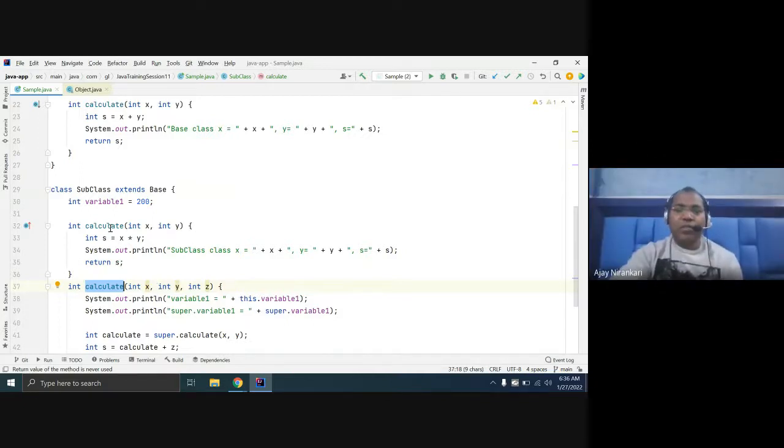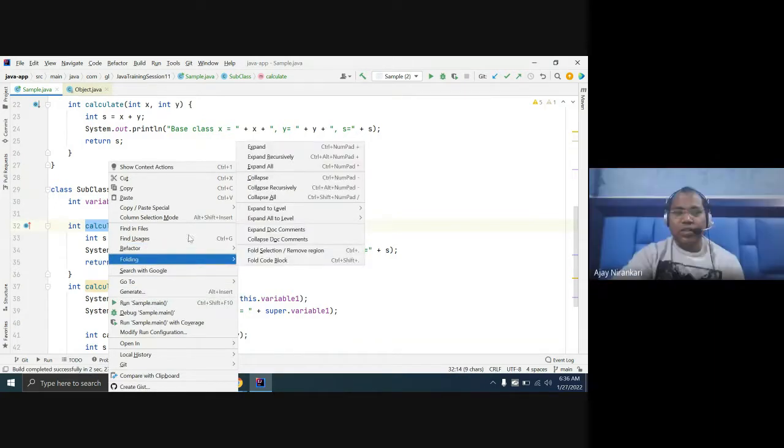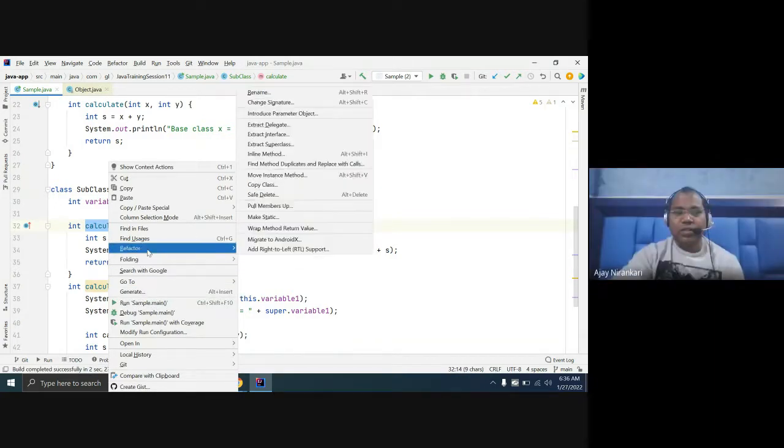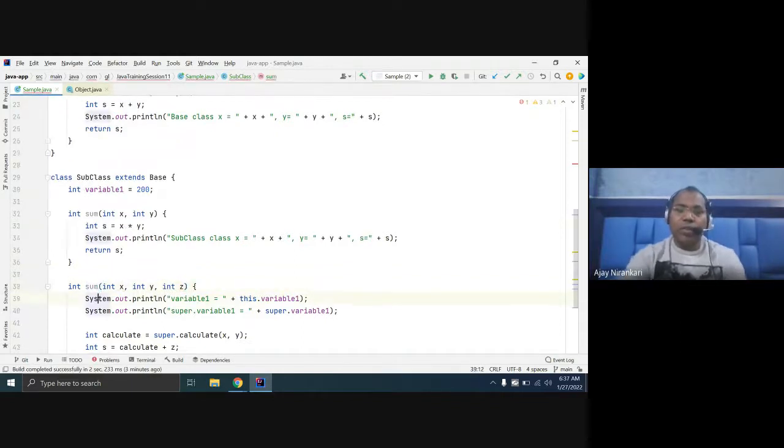I want a sum for two numbers, and a sum for three numbers. Let us rename this one, product. Let's rename it. Here say sum, and here also say sum.